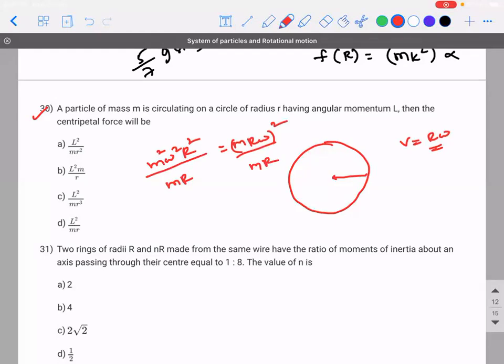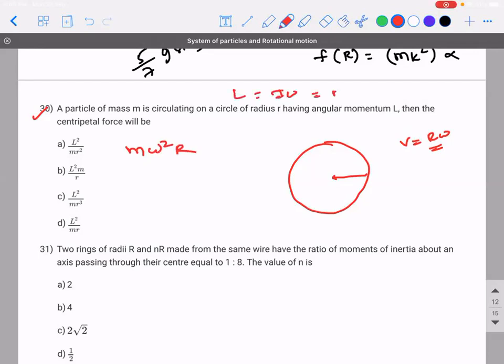Okay, I got it. Listen, centripetal force is M omega square R. Angular momentum is I omega, but what is I? M R square into omega. Omega itself is not given. So if I make this as square and this as R power 4, the thing I need to compensate with is MR. Correct?